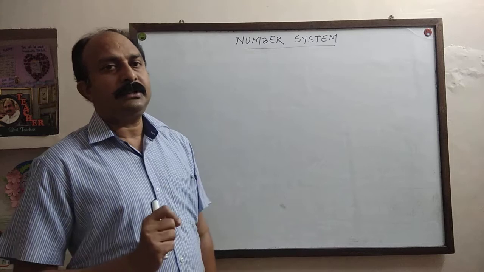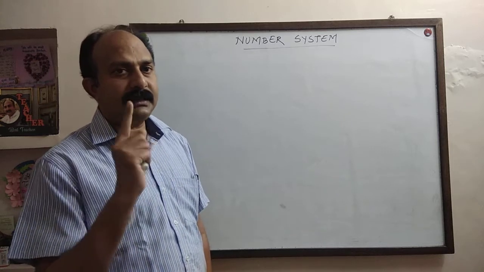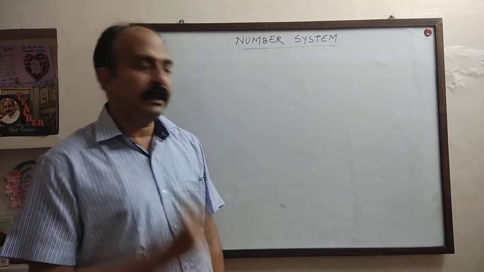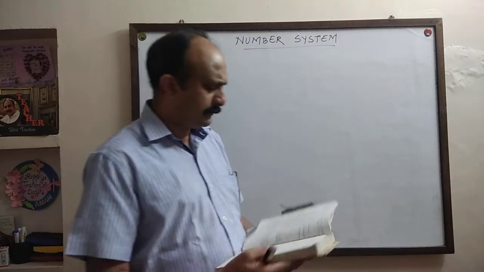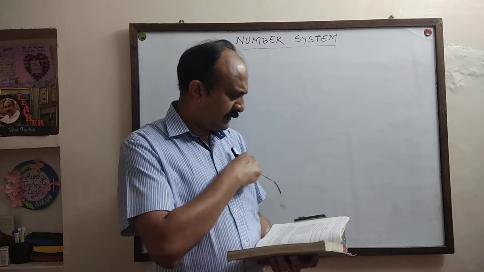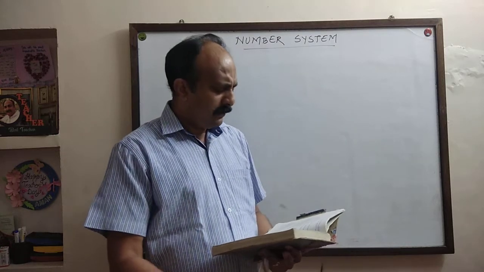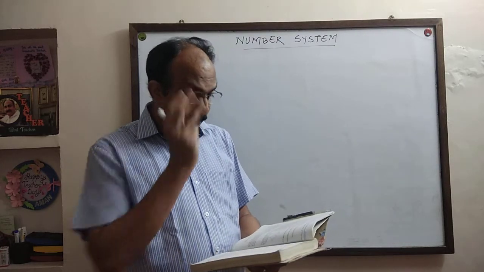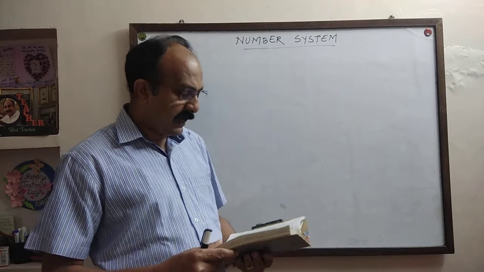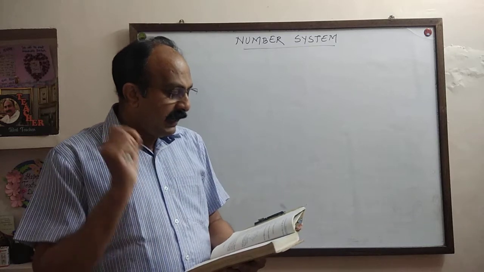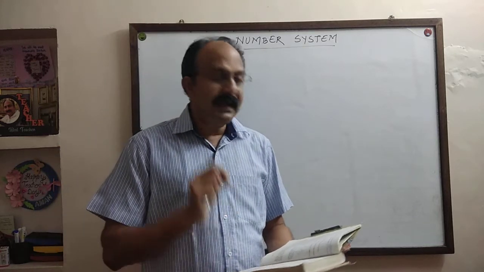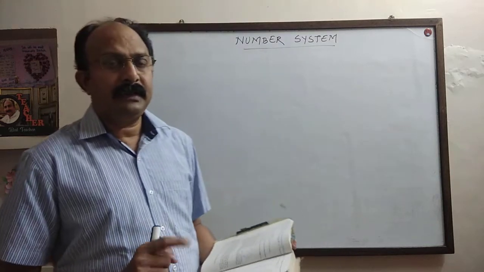Now I am discussing the questions of exercise 1.2, the second exercise of your NCERT book. First question: state whether the following statements are true or false and justify your answer. Question number 1: every irrational number is a real number.